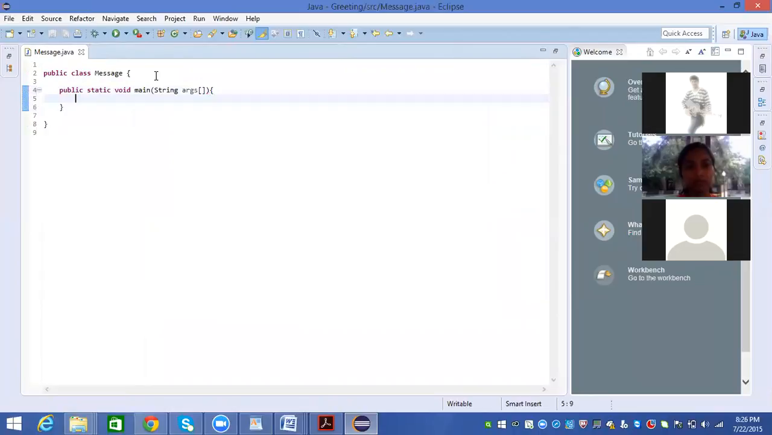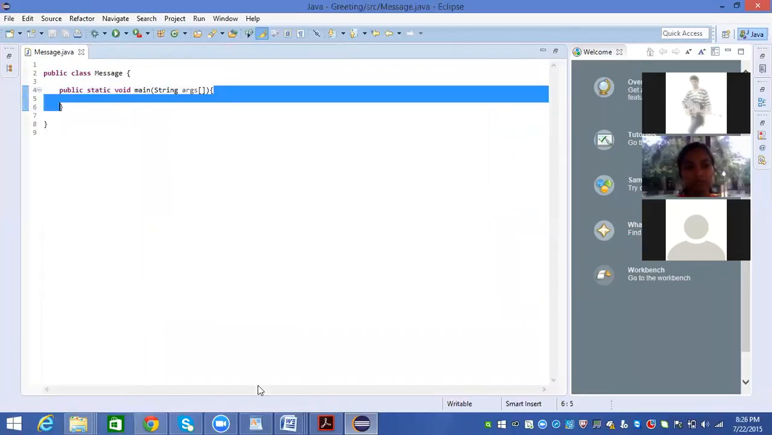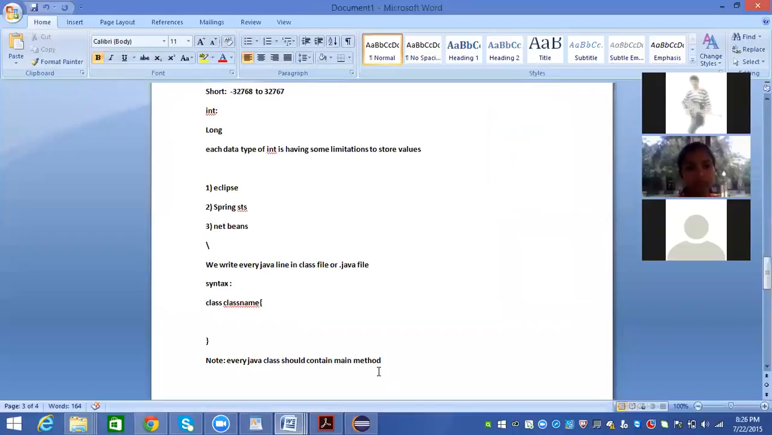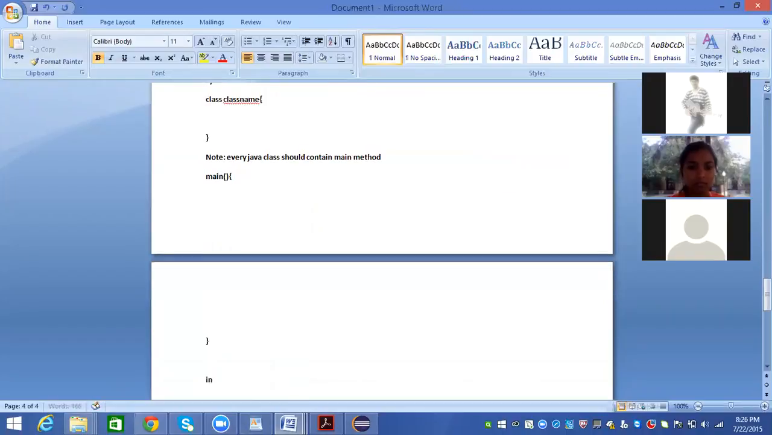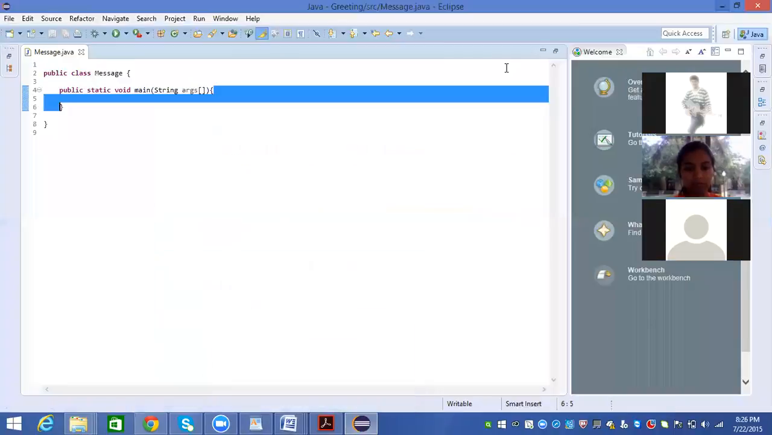Now, this is the main method. This main method is similar to the main method in C. You remember in C, am I right? Hash include stdio.h with a main method. Because in Java, program execution starts from the main method only. First it will check where the main method is, in which class we have the main method. If it finds the main method, then it starts the execution from the main method.